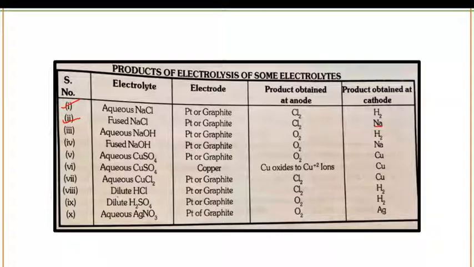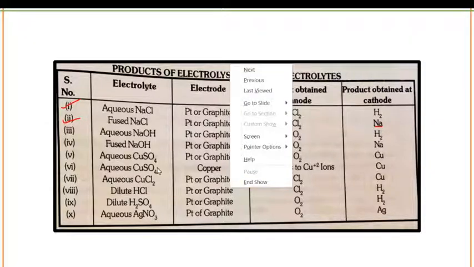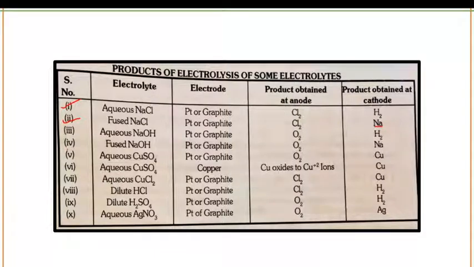The other important one is aqueous CuSO4. In case of aqueous CuSO4, you require an electrode of copper, and the product obtained at anode will be Cu+2 ions, while the product obtained at cathode will be copper.